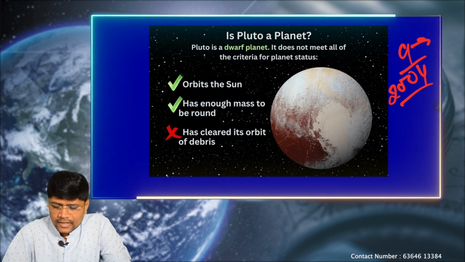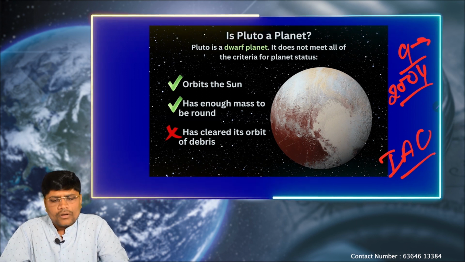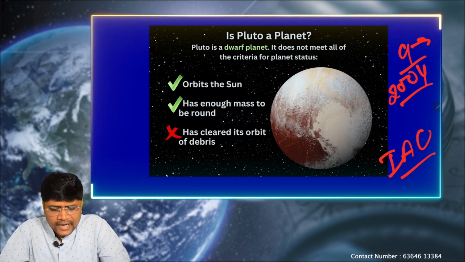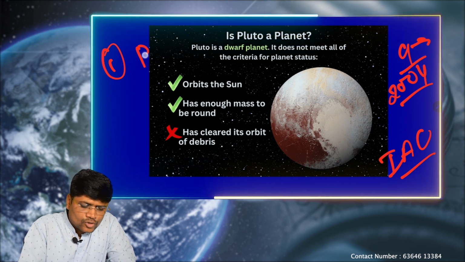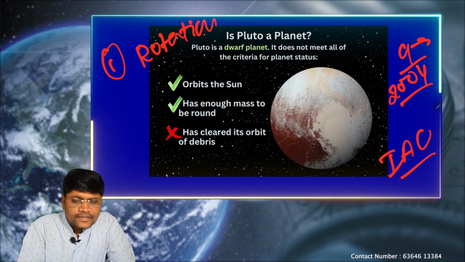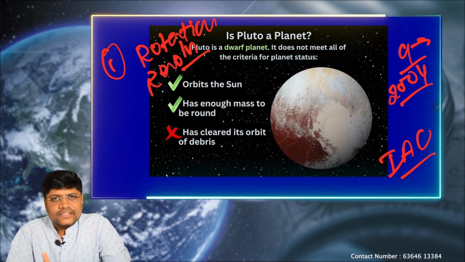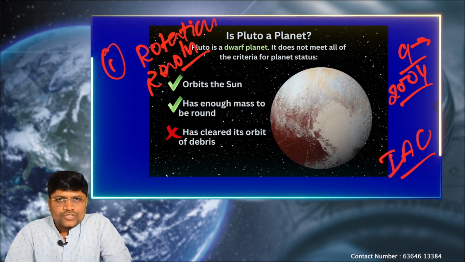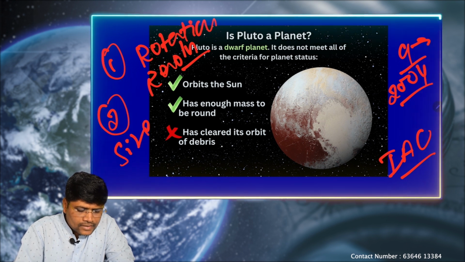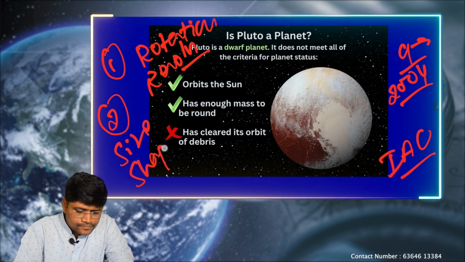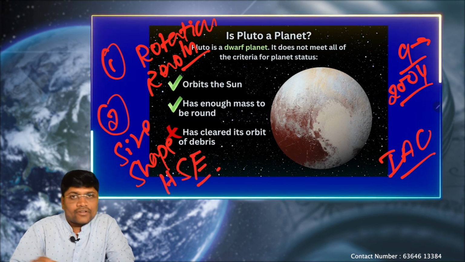Before 2004 we had 9 planets. In that year, the International Astronomical Union gave criteria to consider any celestial object as a planet. The first condition says that any celestial body should rotate on its own axis and revolve around the sun. Second, it should be large in size and round in shape, so that it assumes hydrostatic equilibrium.